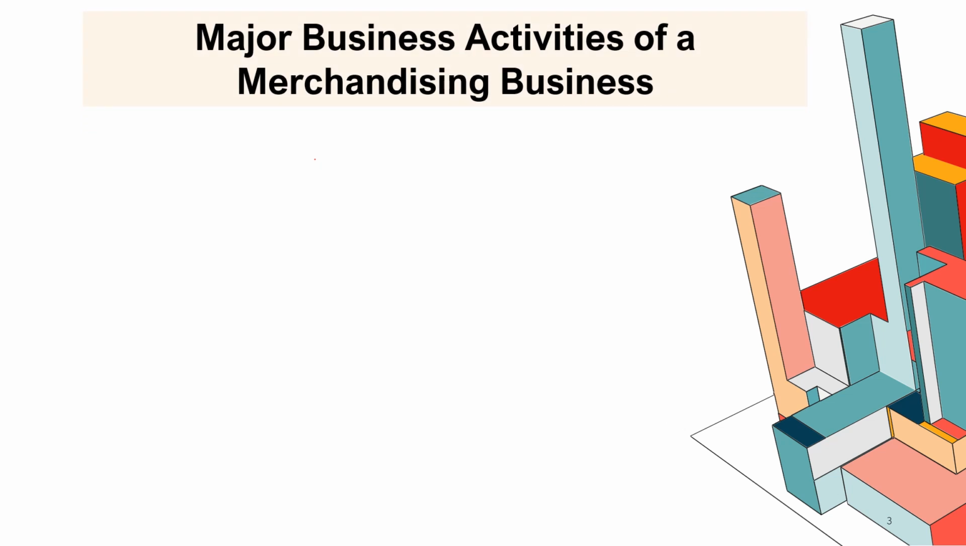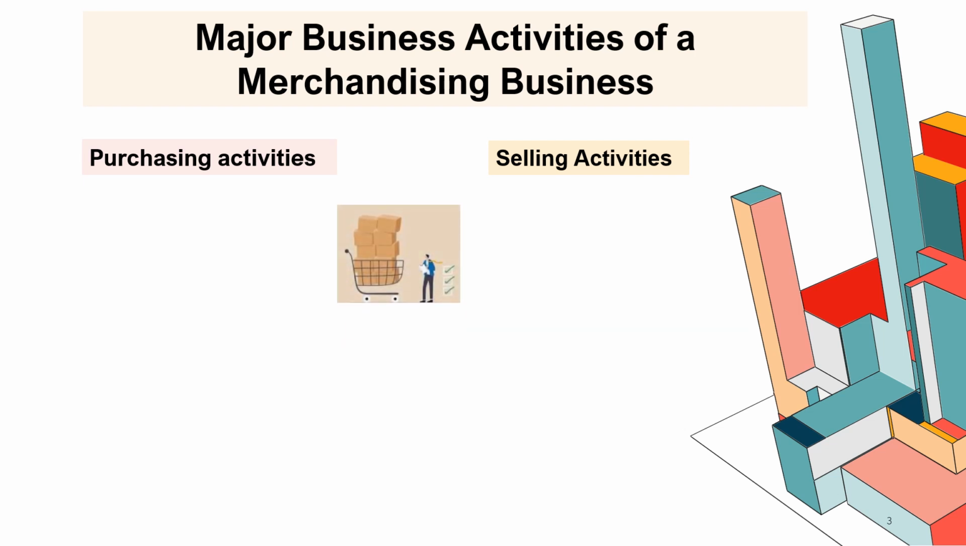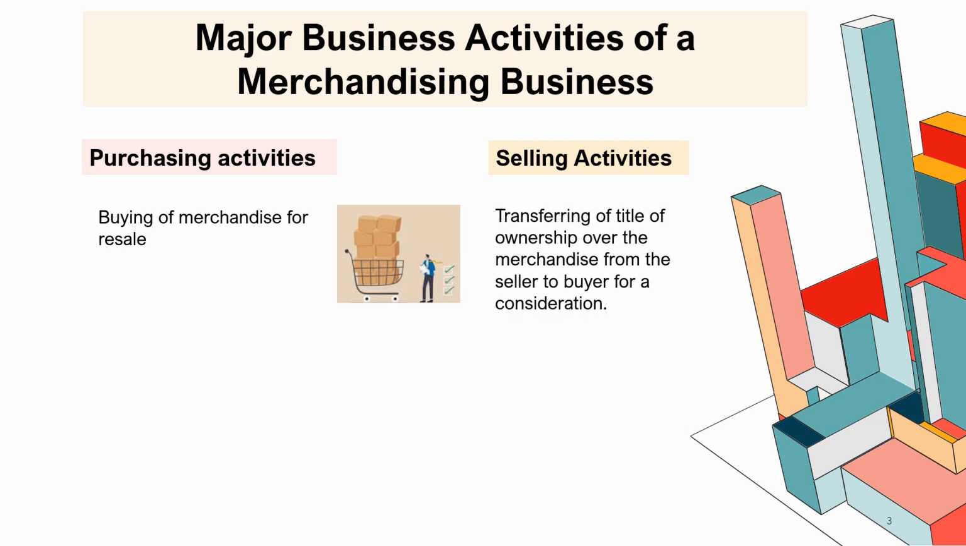Let us proceed to the major business activities of a merchandising business. These activities are classified as purchasing activities and selling activities. Actually, it depends on the point of view of the activity. If it is the buyer, then it's purchasing activities, and that involves buying of merchandise for resale, buy to sell. And if it is the point of view of the seller, there is a transfer of title of ownership over the merchandise from the seller to buyer for a consideration. And that consideration is usually in terms of money.